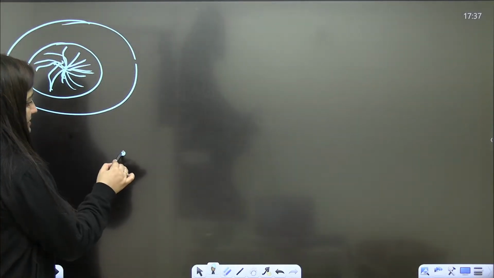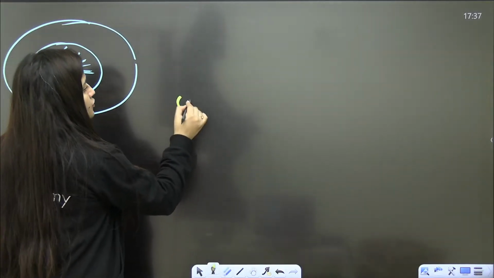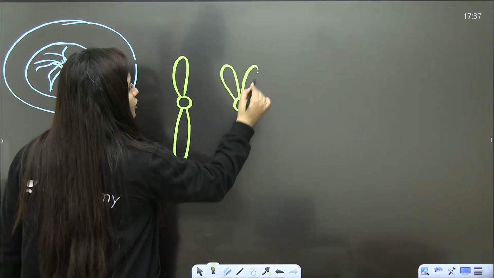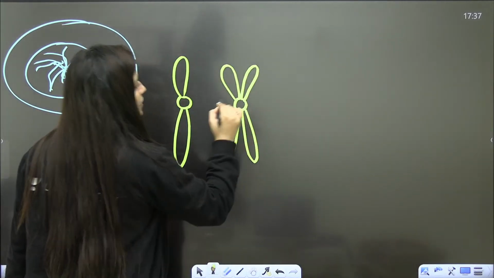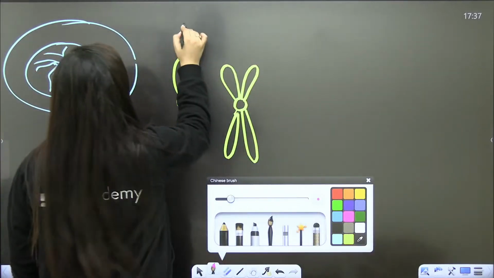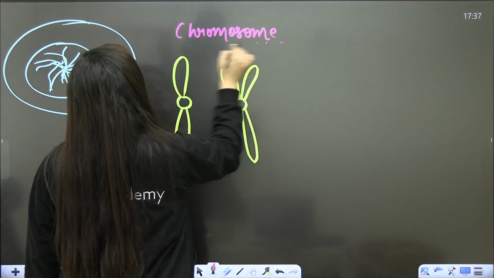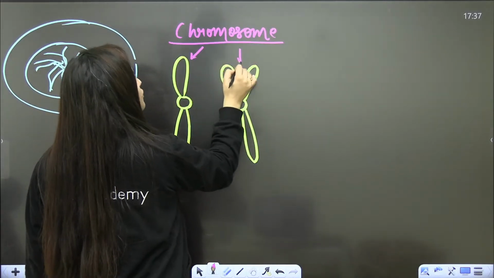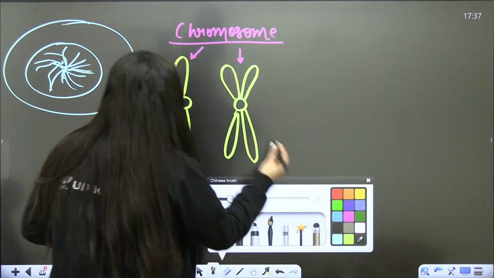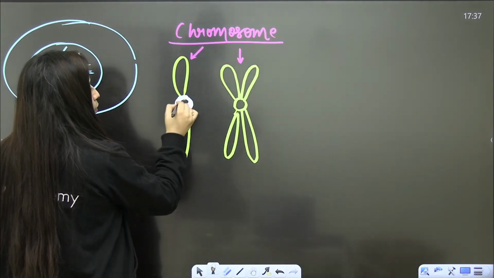Now, some students were saying, okay, this is a chromatid and this is a chromosome. Please try to understand this. No students, they both are chromosomes. This one is also a chromosome, this one is also a chromosome. Let me explain you, even in the chapter cell we discuss this. Just see this part. What is it?